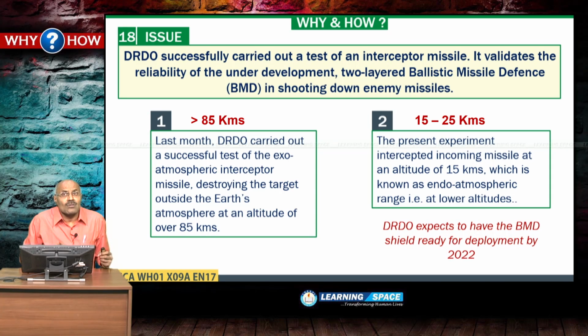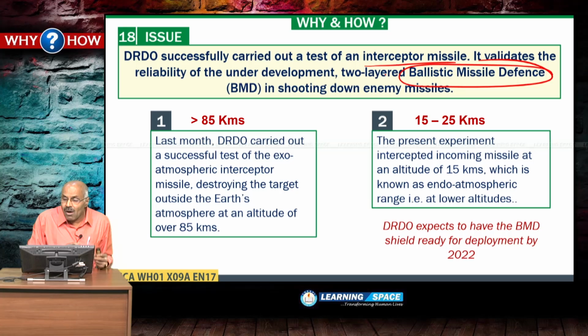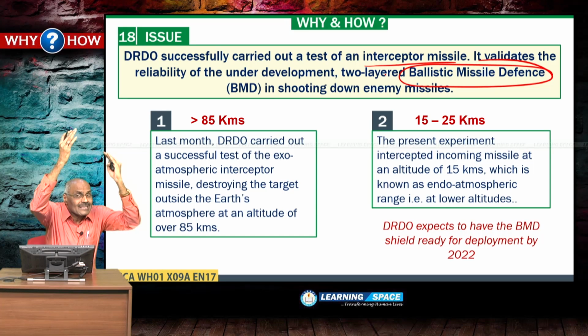DRDO successfully carried out a test of an interceptor missile. So, here DRDO test of this ballistic missile defense. Actually, this is a two-layered missile defense. One is in the exo-atmosphere, that means at high altitudes of over 85 kilometers. So, last month DRDO carried out a successful test of the exo-atmospheric interceptor missile at a height of more than 85 kilometers, that is exo-atmospheric shield.